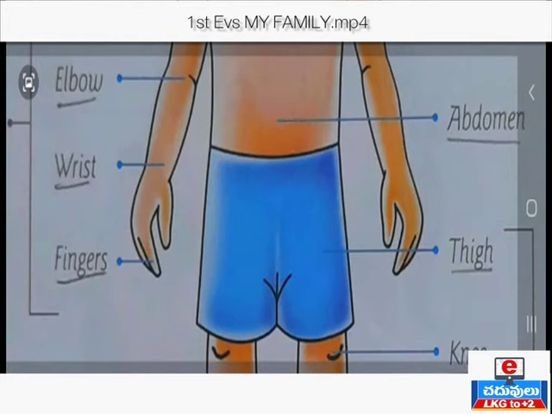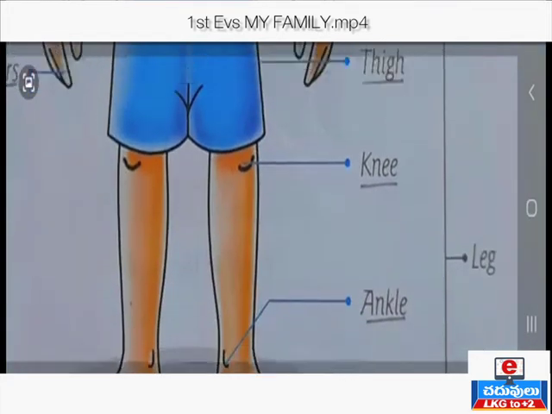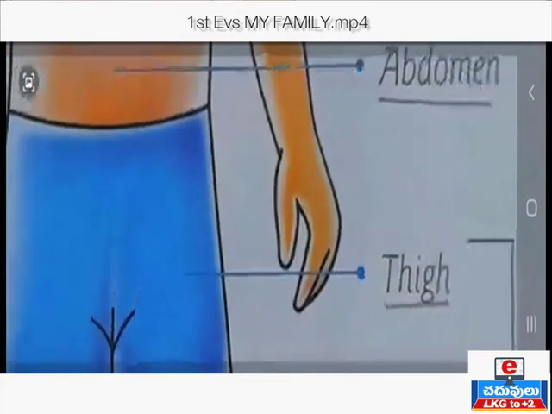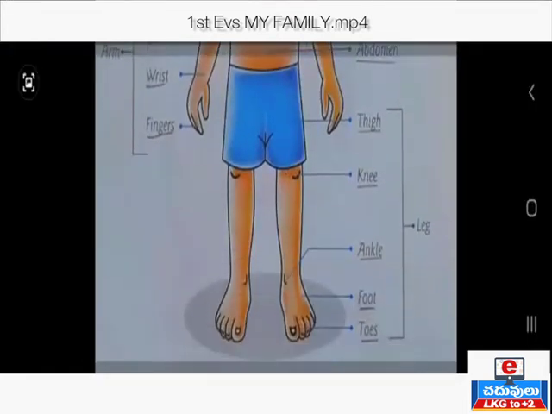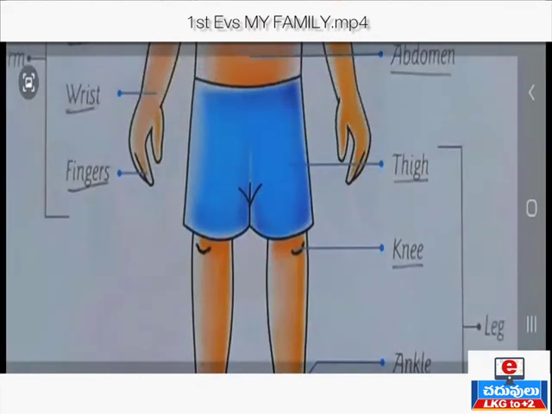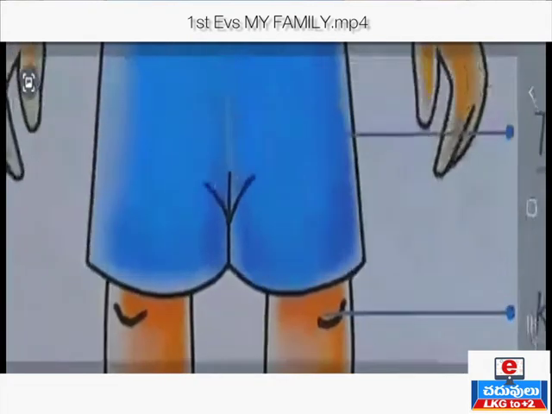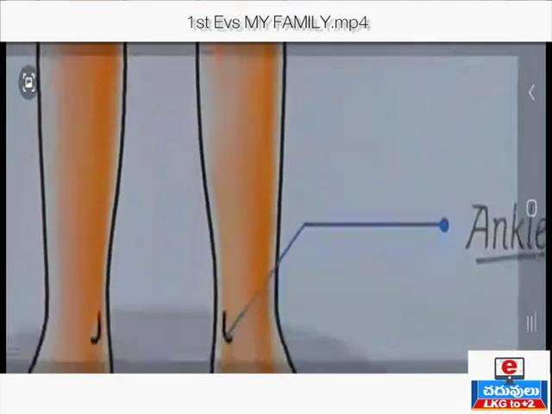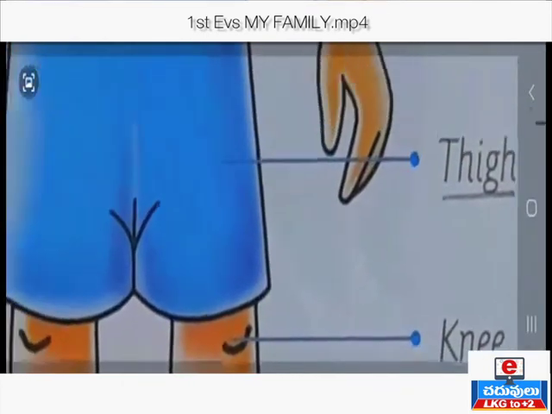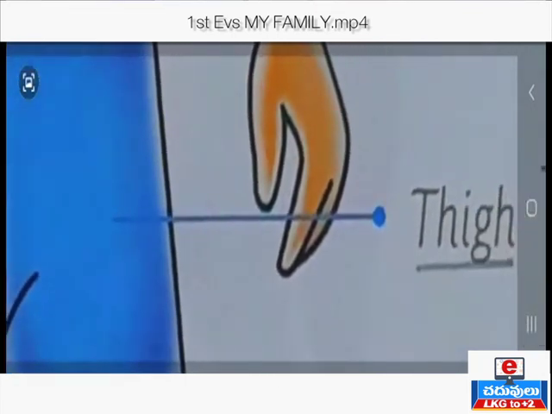Next, each leg has a thigh. This is thigh part. Each leg has a thigh, a knee, ankle, foot. What is the thigh? The thigh is the topmost part of our leg. Which is the topmost part of our leg? Thigh. The place where the thigh and the lower leg meet is known as knee.